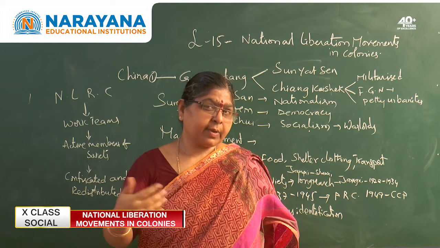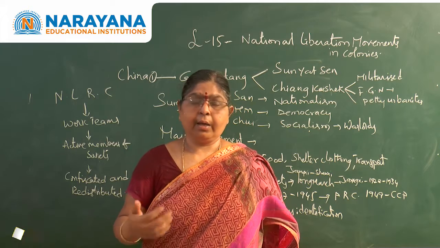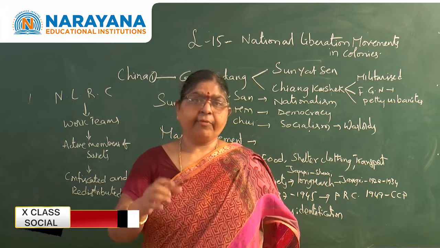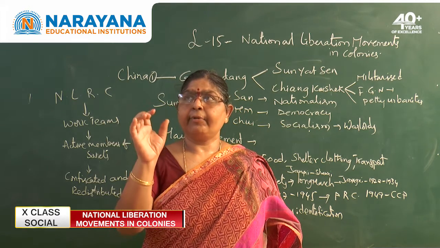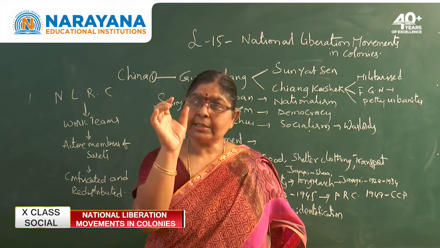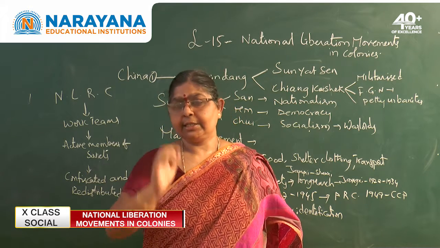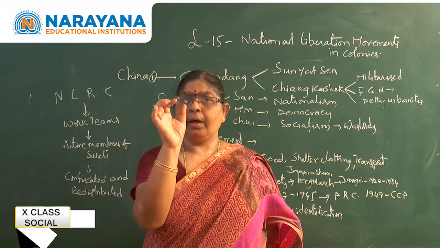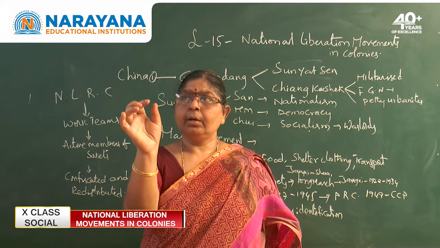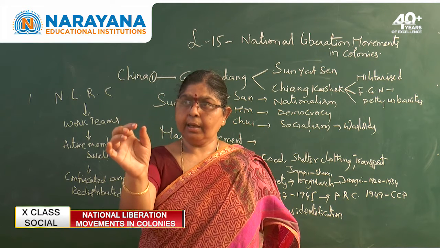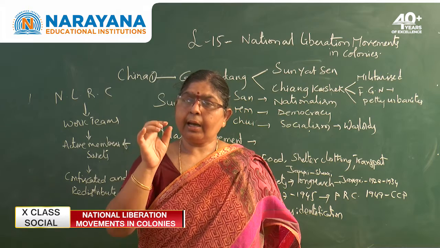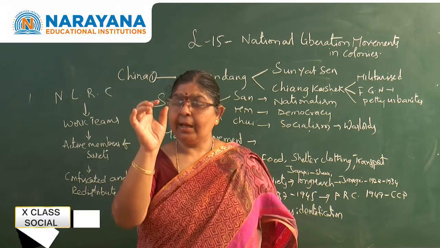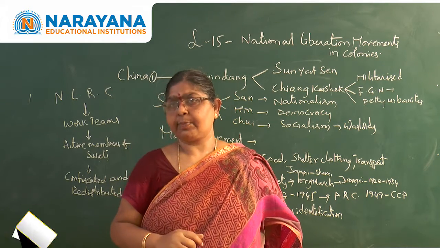How were the land reforms implemented in China? First of all, they identified the class of the people in each and every village: whether a person belonged to the landlord category, peasant category or labor category. Like this, the class identification was made.